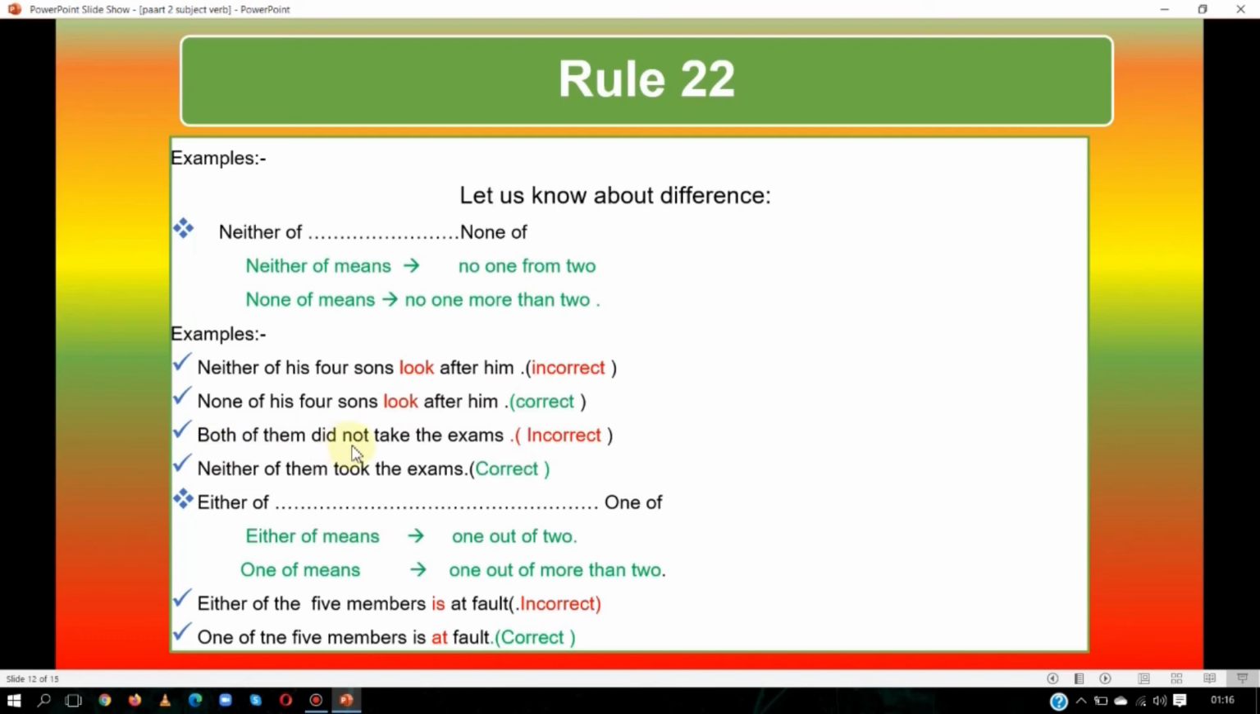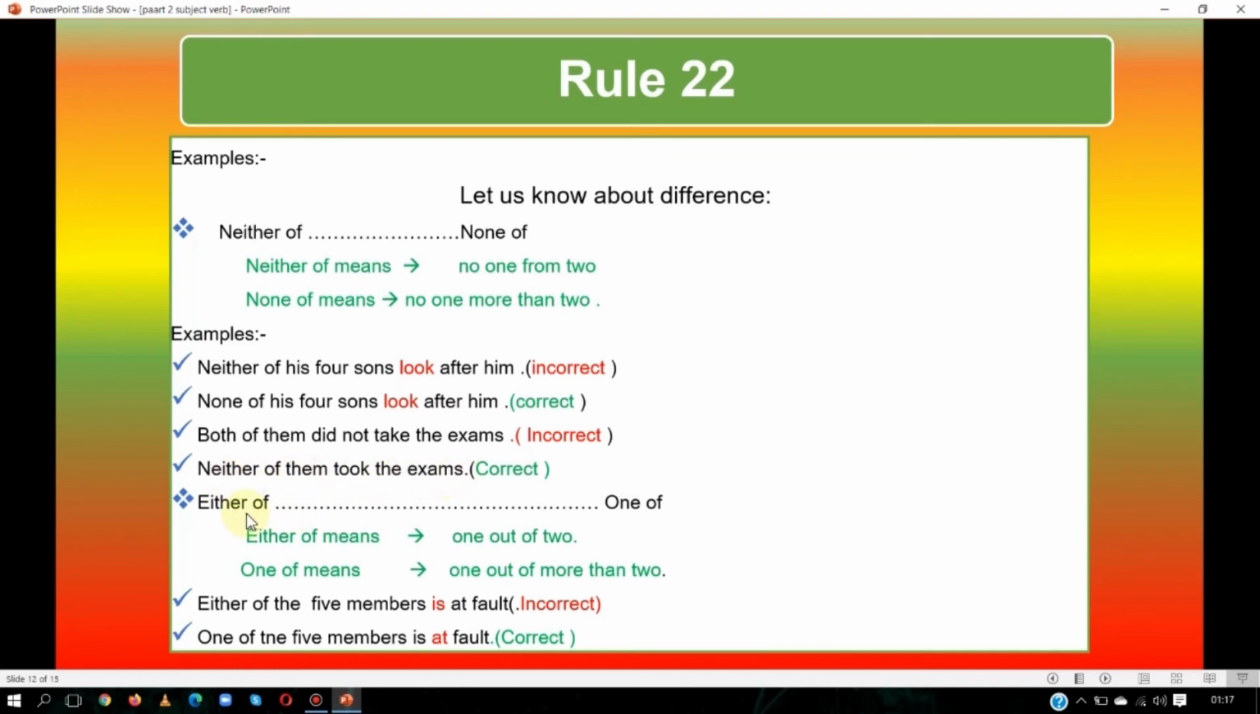Both of them did not take the exams. It is incorrect because we are talking about two. So we will write neither. Neither of them took the exams. It means दोनों में से किसी ने भी एग्जाम नहीं दिया. No one out of two. No one of them took the exams. It means neither of them took the exams.